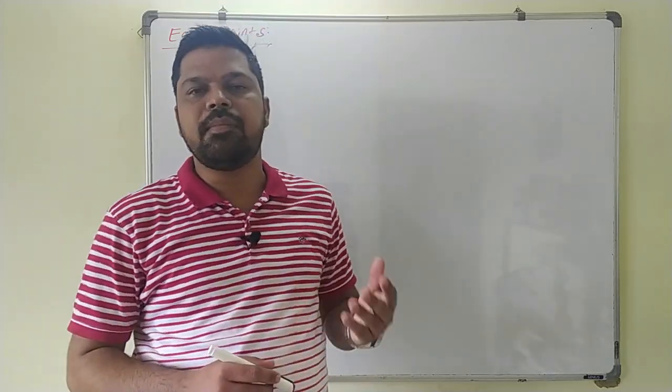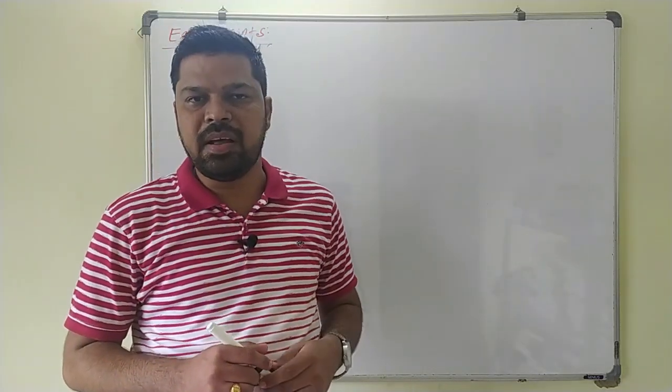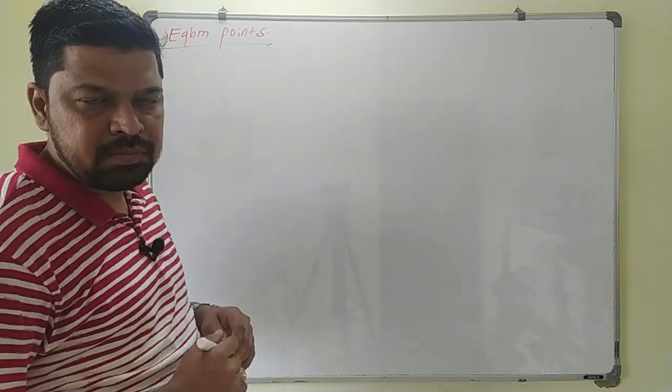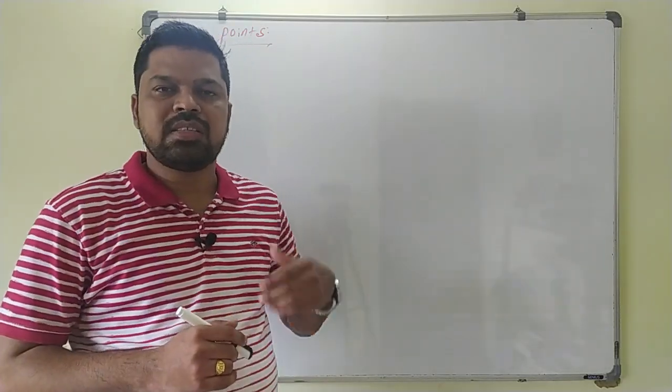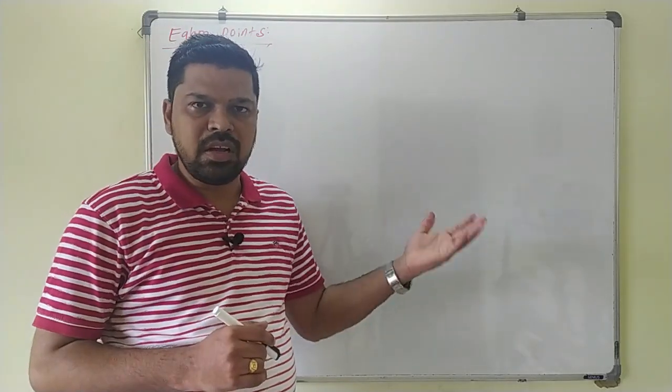Already we have started chemical equilibrium in the last session and we have discussed up to the graphical representation of chemical equilibrium. In this session we will discuss some important points about chemical equilibrium, what is the active mass, the law of mass action, and what is the law of chemical equilibrium. So all these things will be covered in this video.